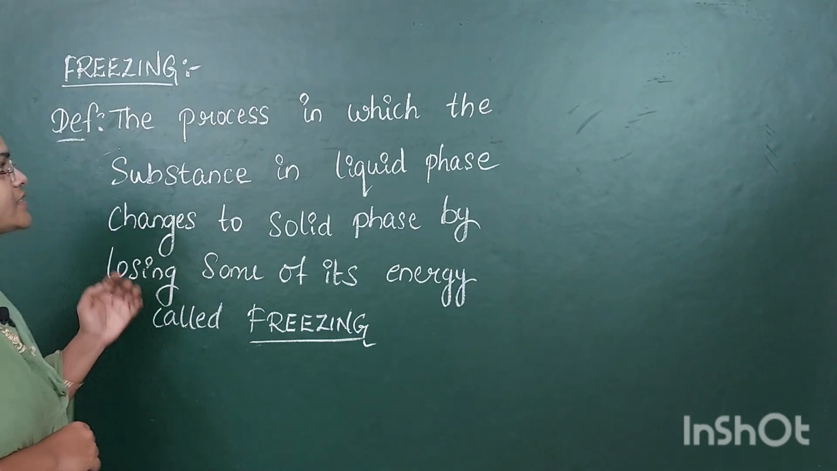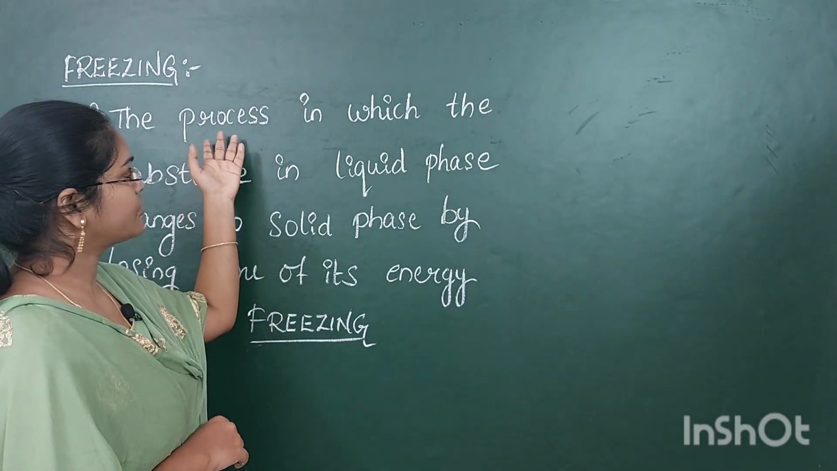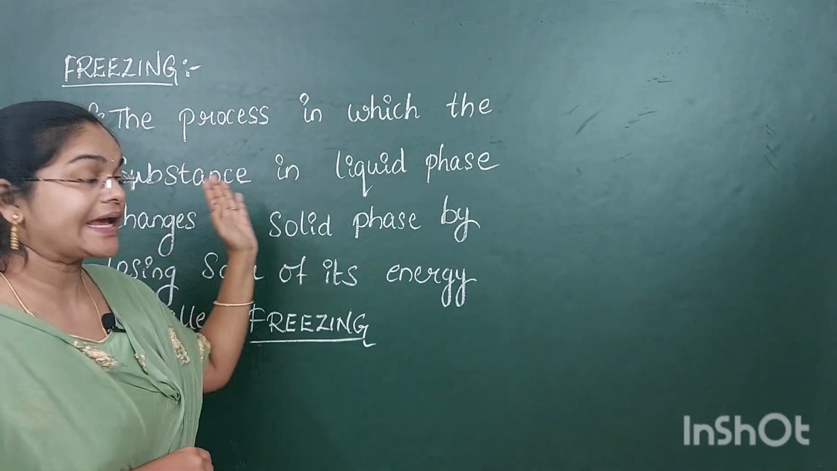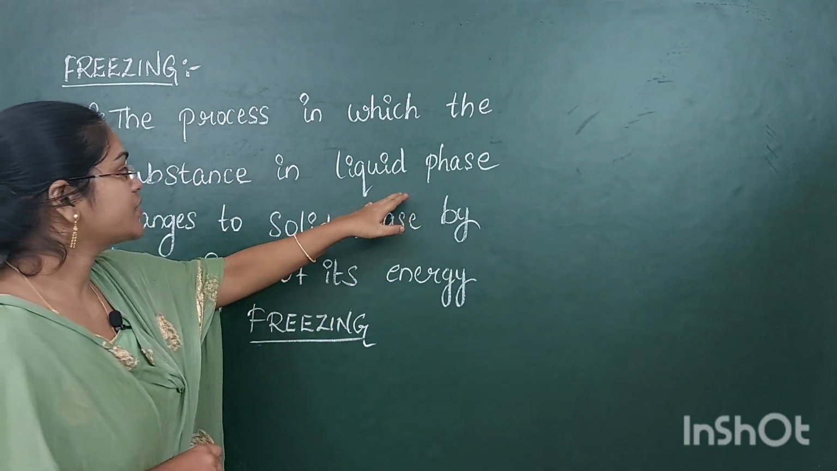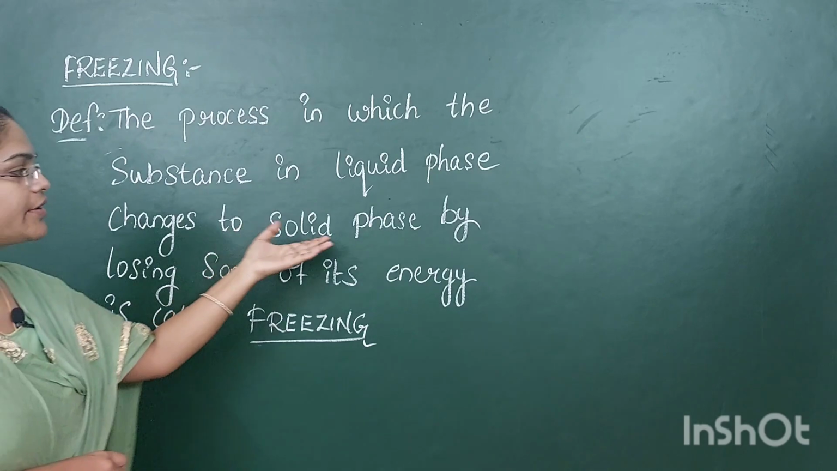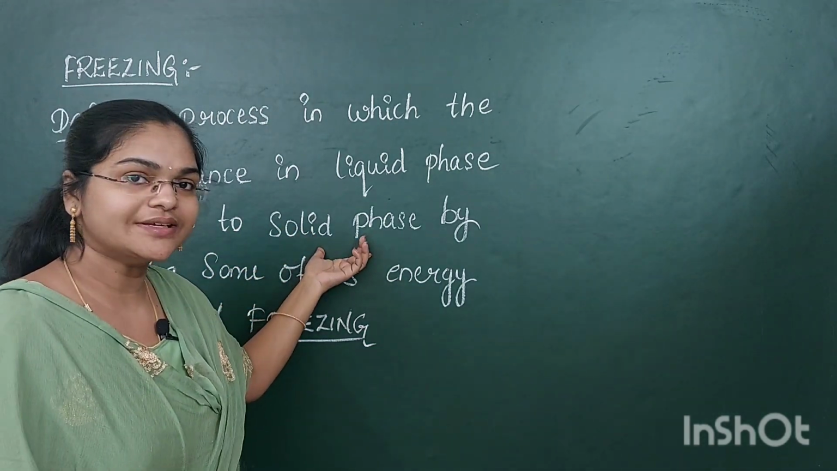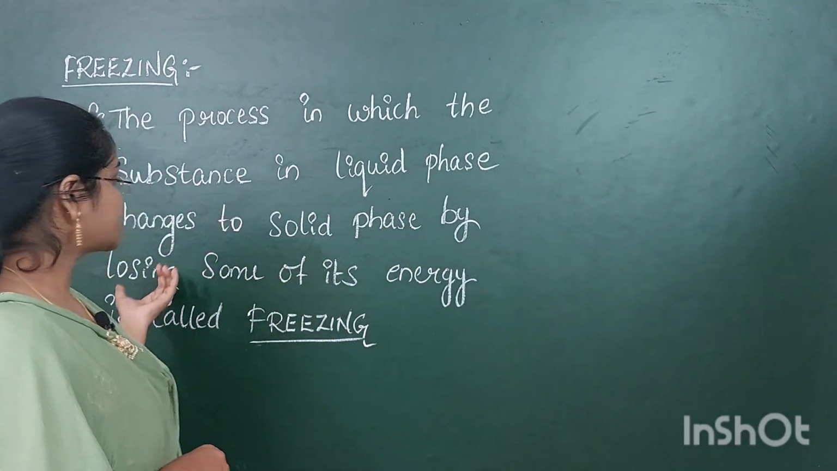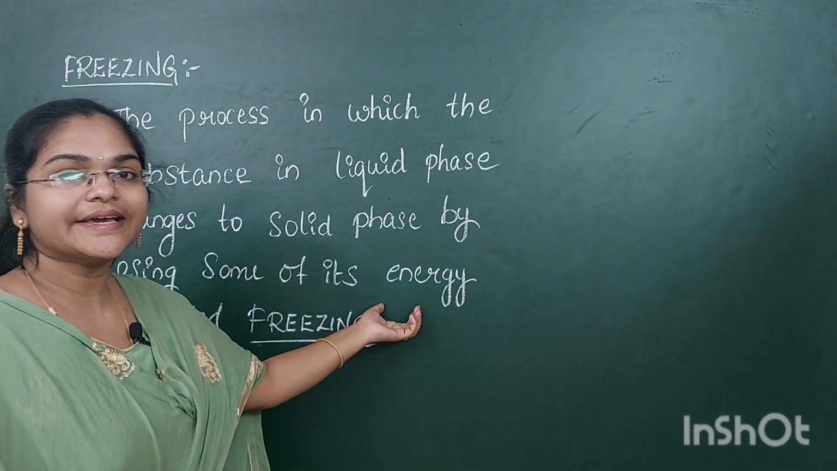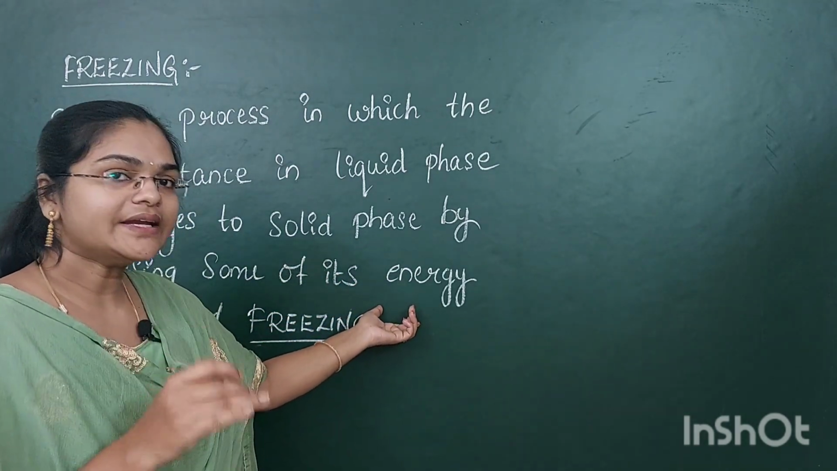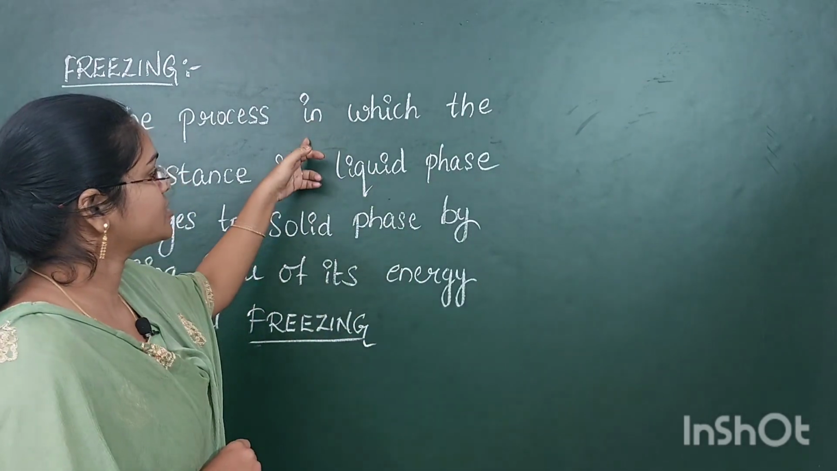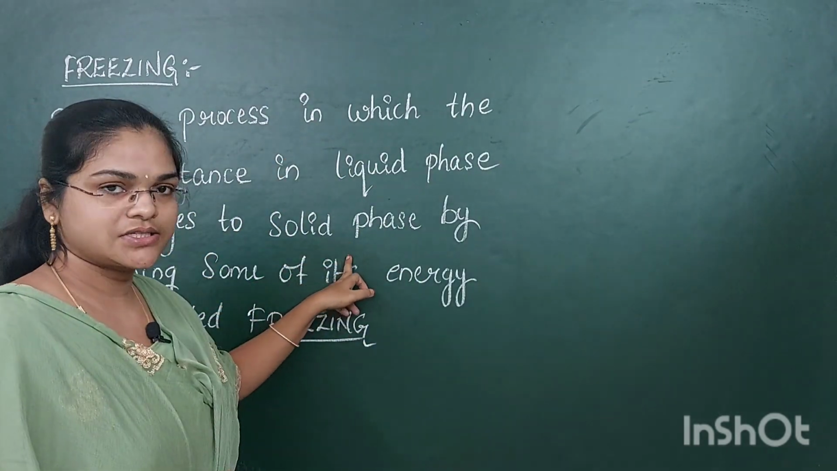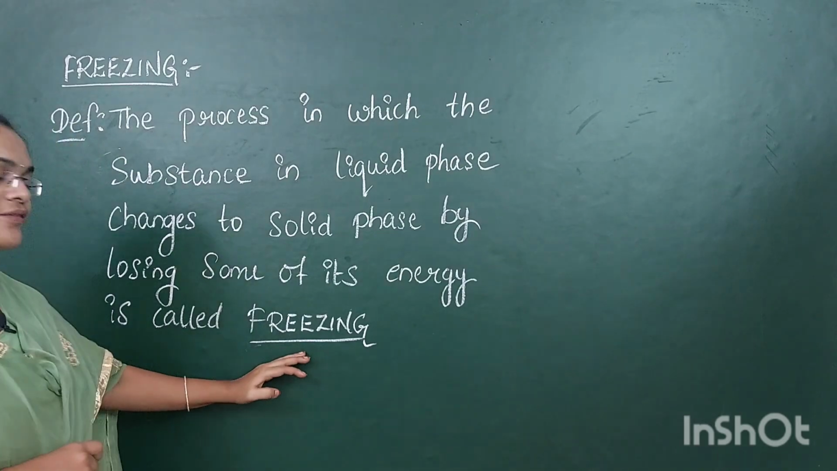So freezing is nothing but the process in which the substance in liquid state, that means water, is going to be changed into solid state. That means it is going to change into ice by losing some of its energy, by losing its internal energy. So when its internal energy decreases, it is going to change from liquid state to solid state. So that is called freezing.